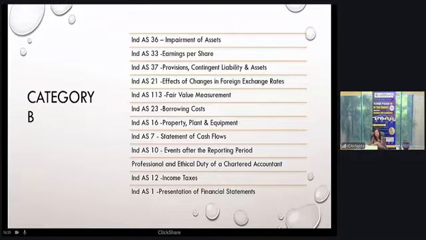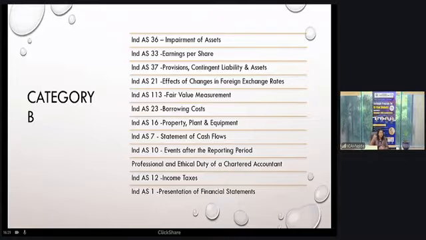In case there is more than one asset, then a pro rata basis will be used for impairing the assets. For impairment of the asset, one thing which is required: when you are acquiring the assets through business combination, there you are having non-controlling interest also. And in non-controlling interest, what you have to find out is whether the valuation of that non-controlling interest is as per fair value or as per proportionate share method.